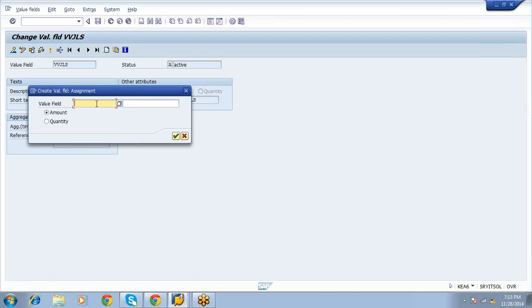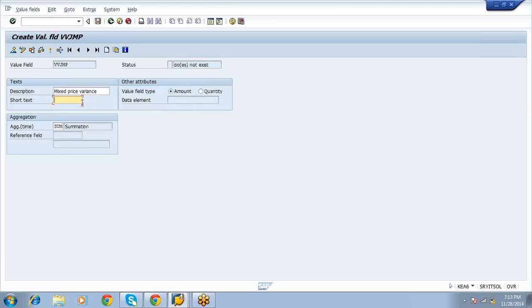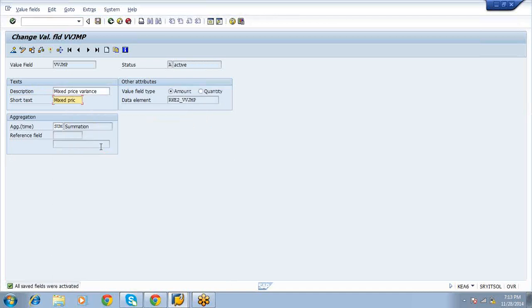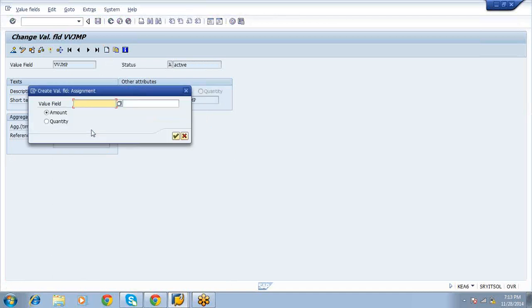Next, mixed price variance. Have you activated this alert? Yes, you can see the status active. What is the next after that? Mixed price variance. Next price variance. Select activate button. Select create button. Output price variance.